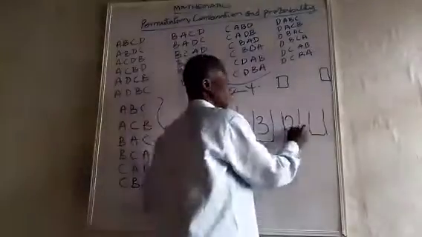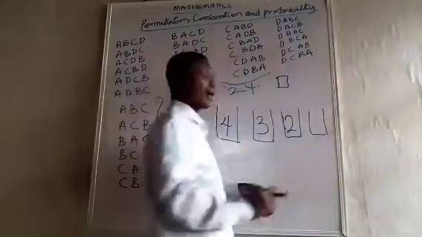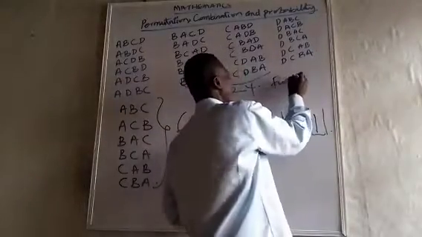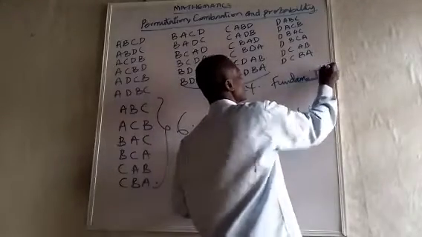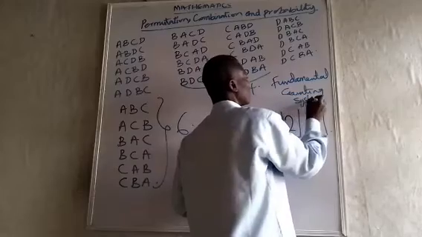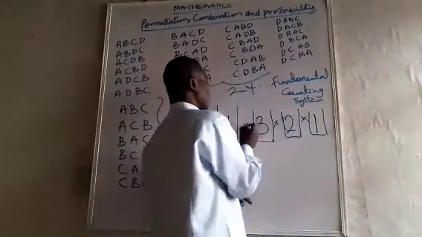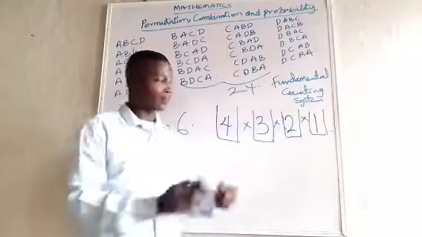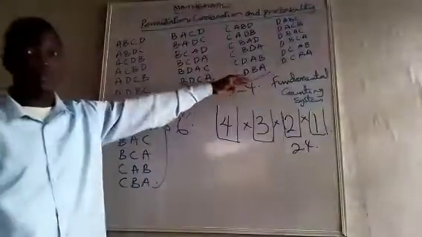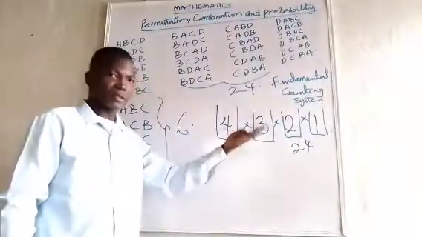So now I can put 2 here. How many remain? 1. This is the fundamental counting system. So now multiply: 4 times 3 times 2 times 1. What does it give me? 4 times 6, 24. That is the simple way of reasoning about it.